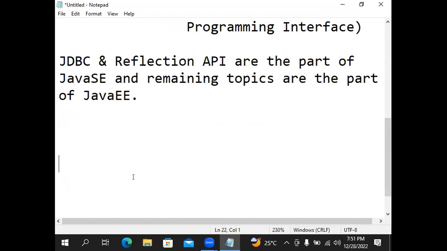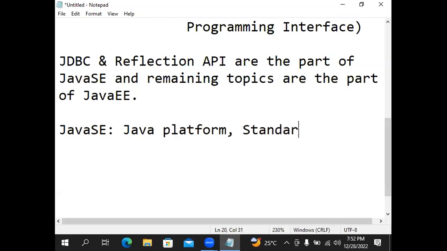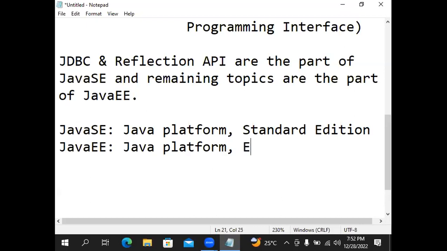What is the full form of Java SE? Java Platform Standard Edition. Java EE full form, Java Platform Enterprise Edition.